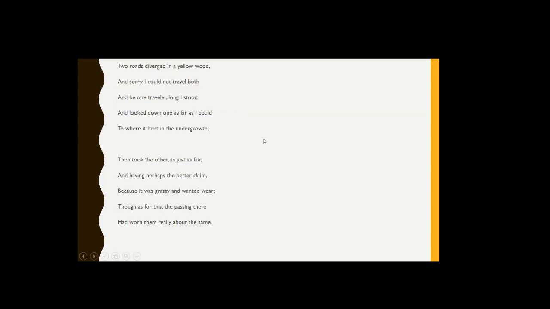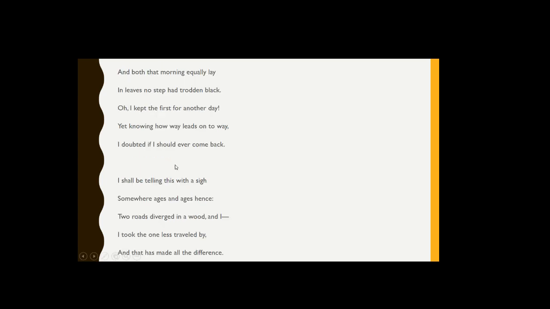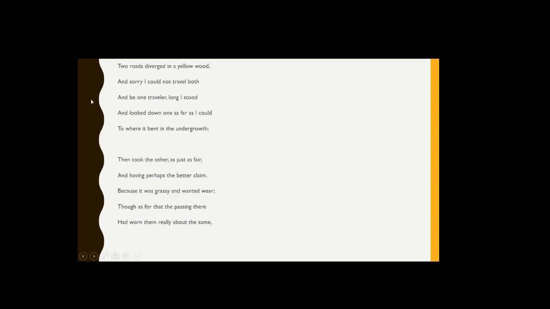Now, this is all about traveling and outdoors, right? We get a lot of that here. And we can get that just as proof, like yellow wood, that has to do with outdoors. One traveler, long I stood, travel, those are all examples of why I would pick travel or outdoors or grassy, etc. Those are all examples that kind of back up my motif.